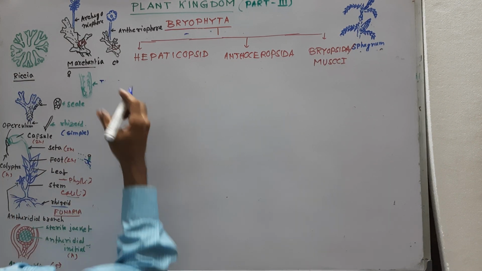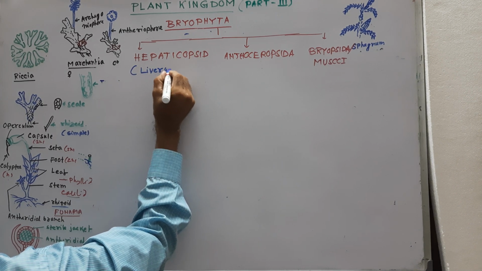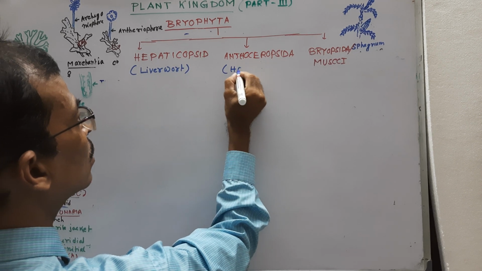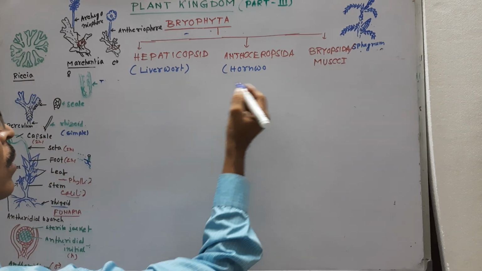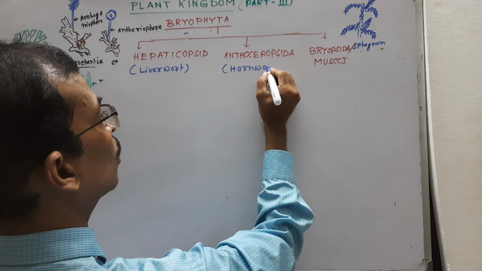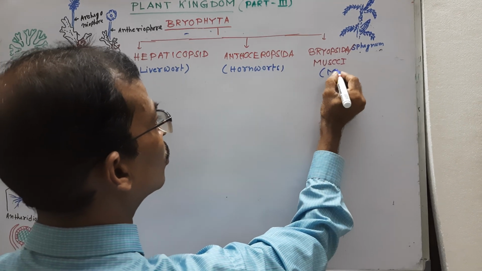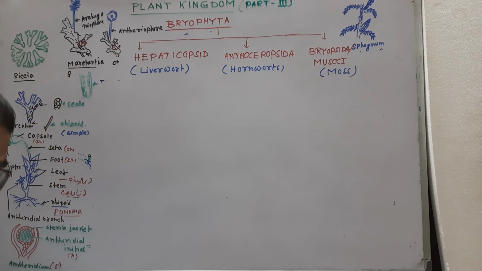Hepaticopsida, commonly called liverworts. These are called hornworts due to the presence of a horn-like growth of the sporophyte, that is the sporophyte body. These are commonly called moss. Okay, this Sphagnum is also under moss.